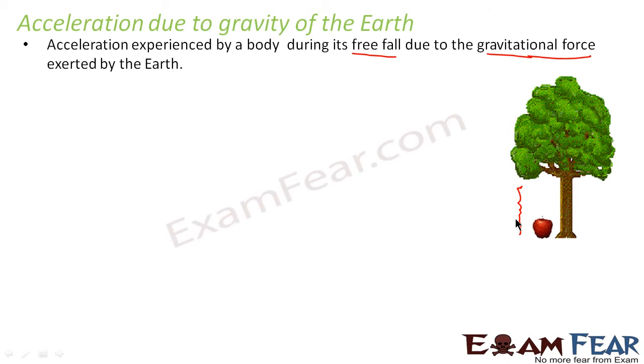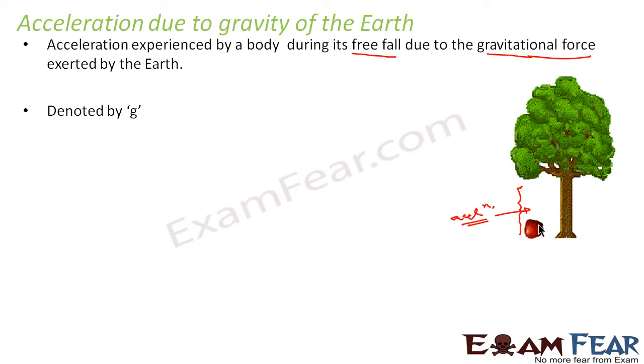Therefore, it must be having some acceleration. This value of acceleration is nothing but the acceleration due to gravity, because this acceleration is caused by the gravitational force exerted by the earth. So you understood what acceleration due to gravity is? It is the acceleration in an object due to the force exerted by the earth.